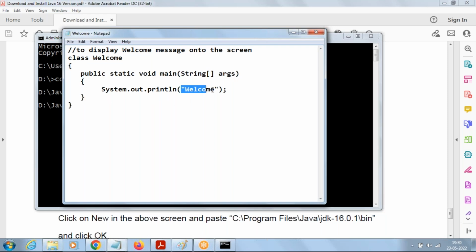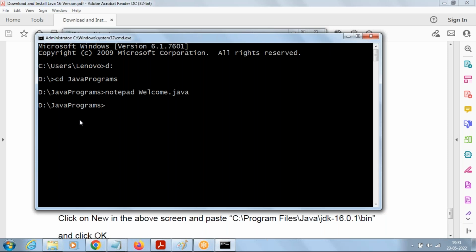To display a message in Java, we use the class System with a member out with a method println, and the message should go in double quotes. Every statement in Java should end with a semicolon. Then, once we type the code, save it. Then come back to the command prompt and compile it. How to compile? Javac and the name of the file, welcome.java,